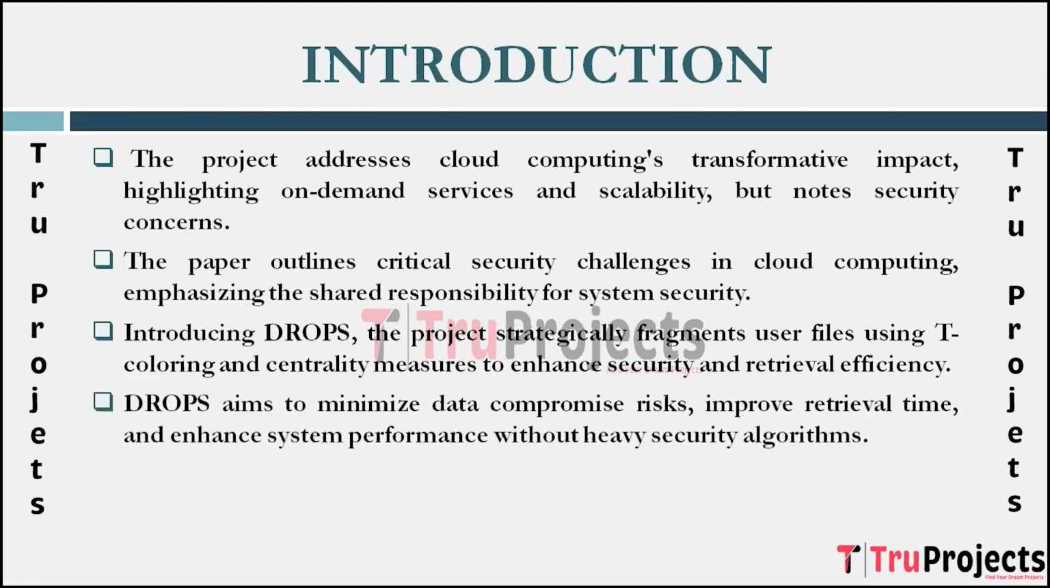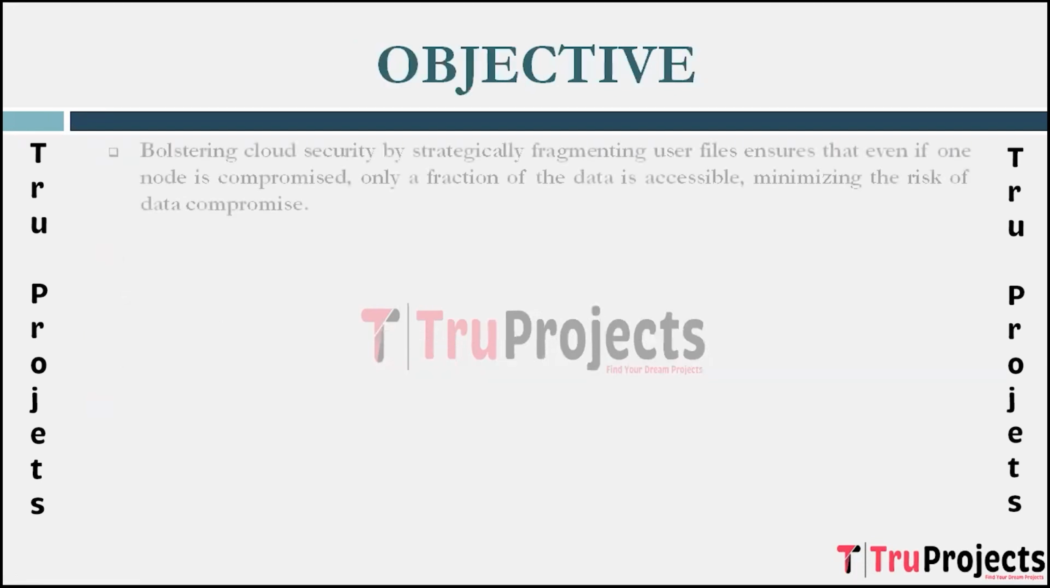The primary objective of the DROPS methodology is minimizing the risk of data compromise by ensuring that even if one node is compromised, only a fraction of the data is accessible. Additionally, the methodology aims to improve data retrieval time and overall system performance without relying on computationally intensive security algorithms like AES or DES.